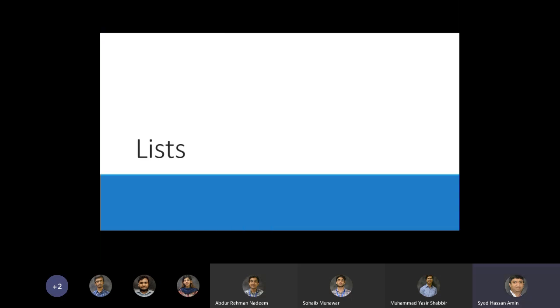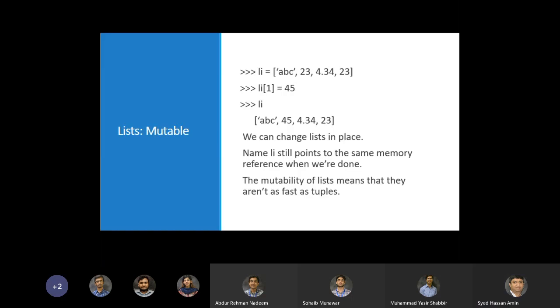Okay, let's look at lists. So here is a list li, defined with square brackets, and lists are mutable. We want to check that out because in the last slide we saw that we could not change a tuple and it threw an error. So we set the element with index 1 to 45, and then we don't get any error. We just display li and we see the list changed in place.